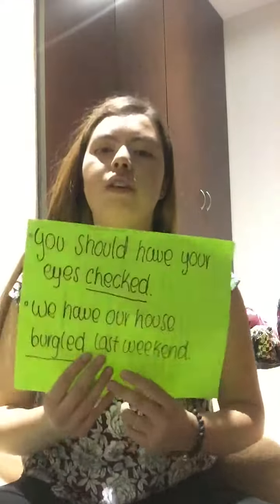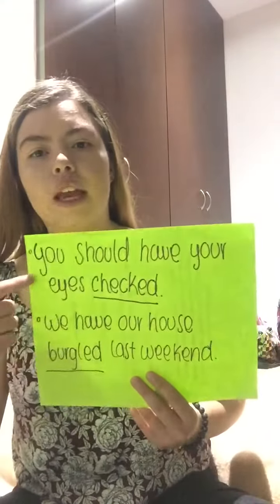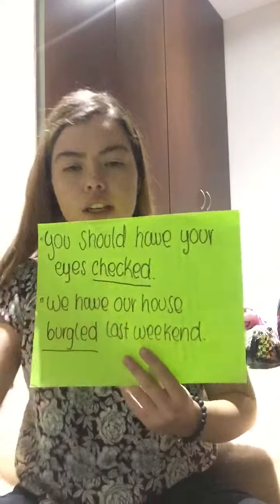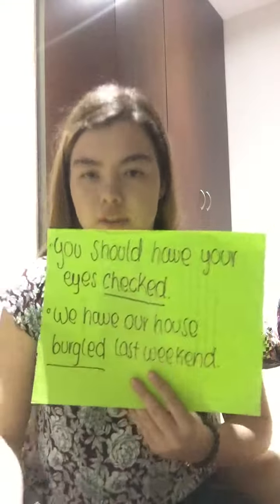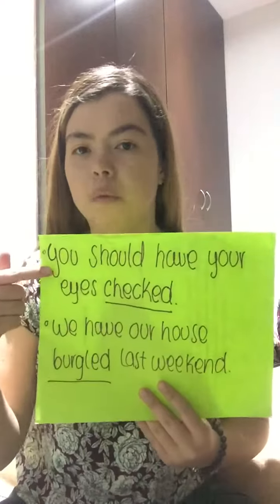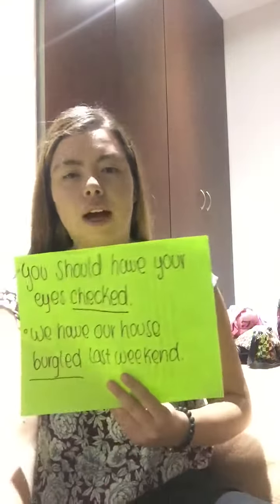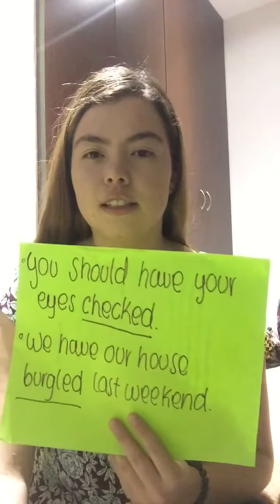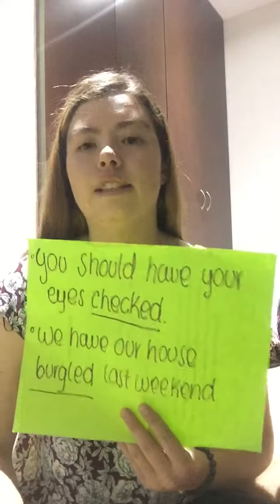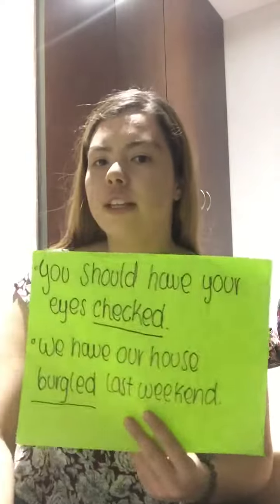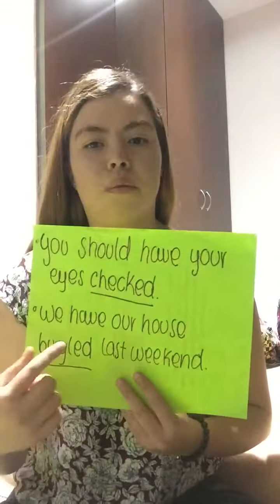In the other cases, for example: you should have your eyes checked. In this case we can see that the first subject is you. The second is the verb in past participle, that is checked. And the subject that is not explicit is the doctor that will see your eyes. So we can see that the have is explicit here. So this is an easy example.